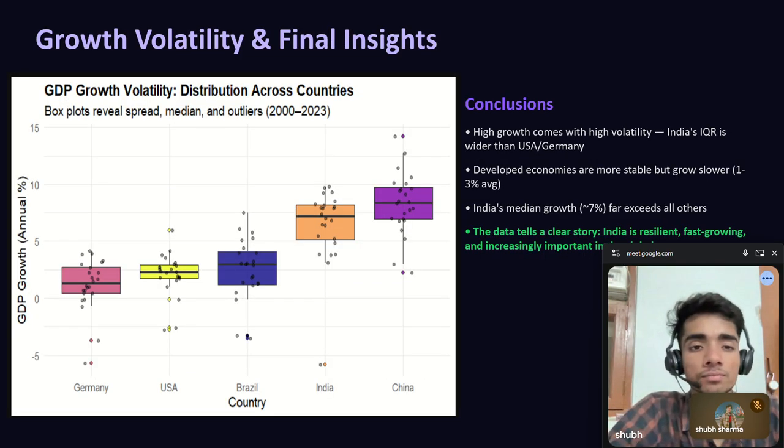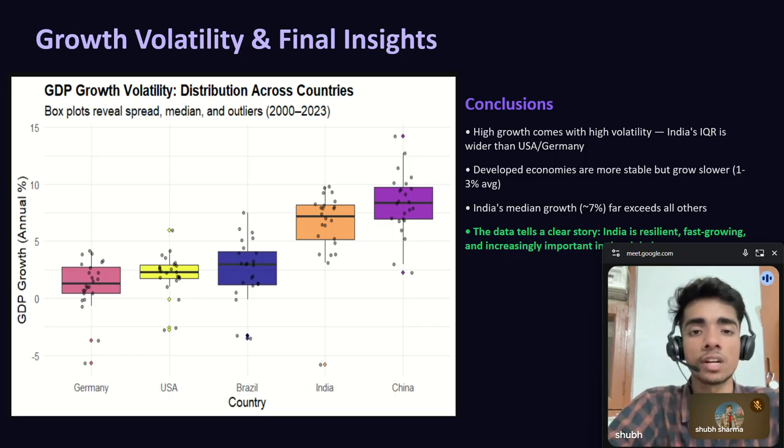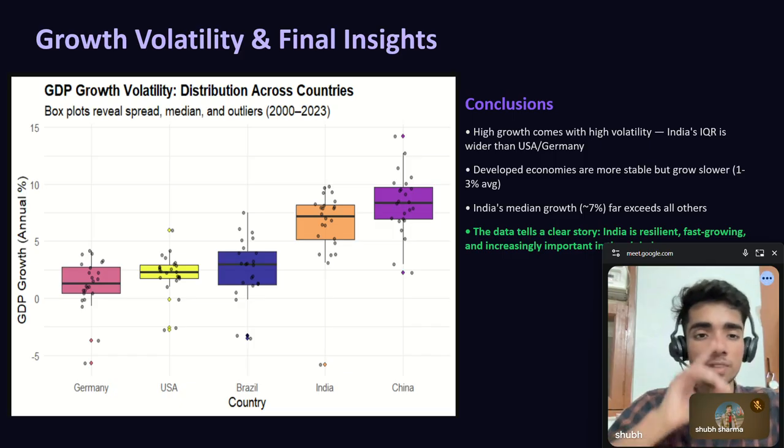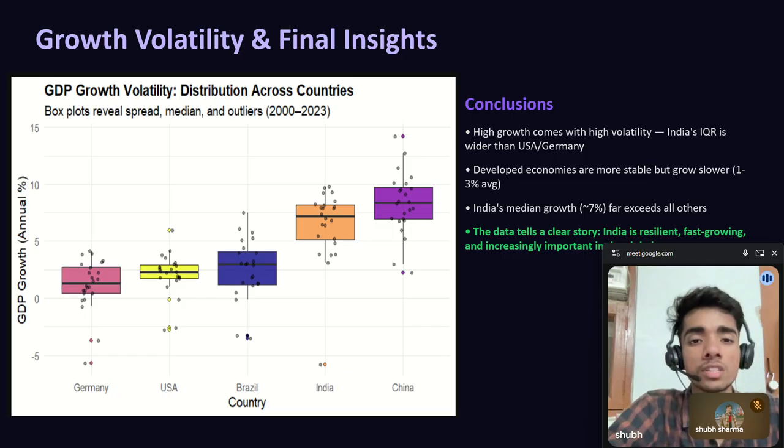This box plot reveals one final important insight: growth, volatility, and resilience. Look at the spread of each box. India and China have wider interquartile ranges, meaning their growth fluctuates more from year to year. In contrast, the USA and Germany have much tighter boxes, stable but slow growth.